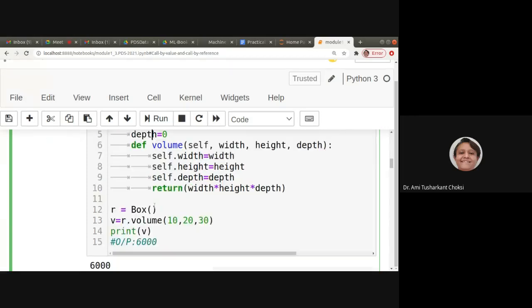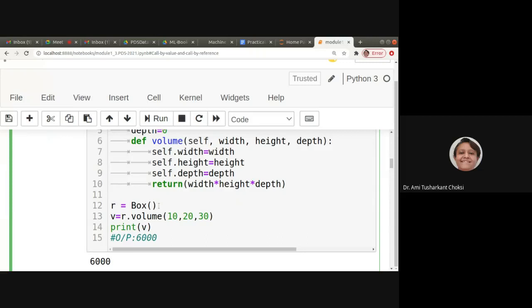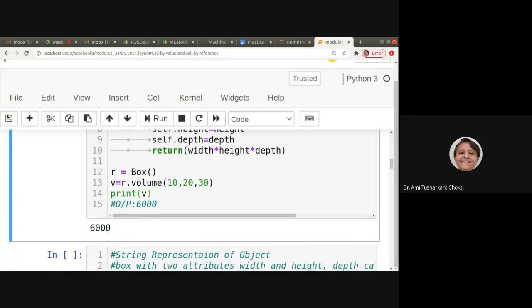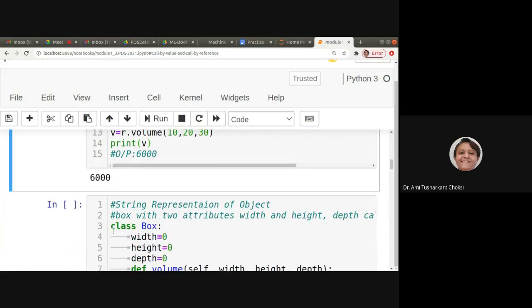Okay, what we are doing is we are making the object of class Box. V is equal to R.volume(10, 20, 30). And after that we are printing the volume V. So what should we get is 6,000, right? 10 into 20 into 30, that is 6,000. That is the volume of our box, right?